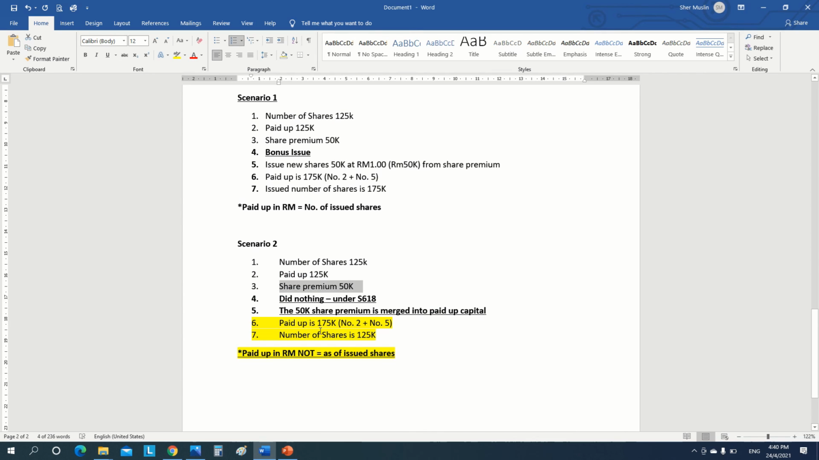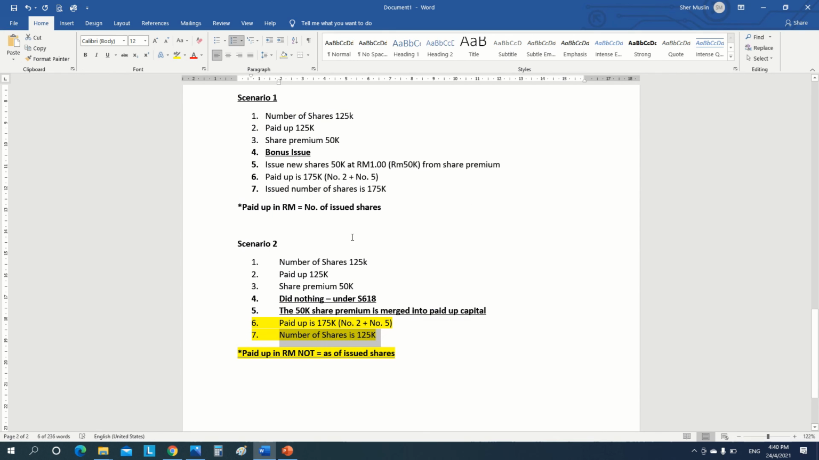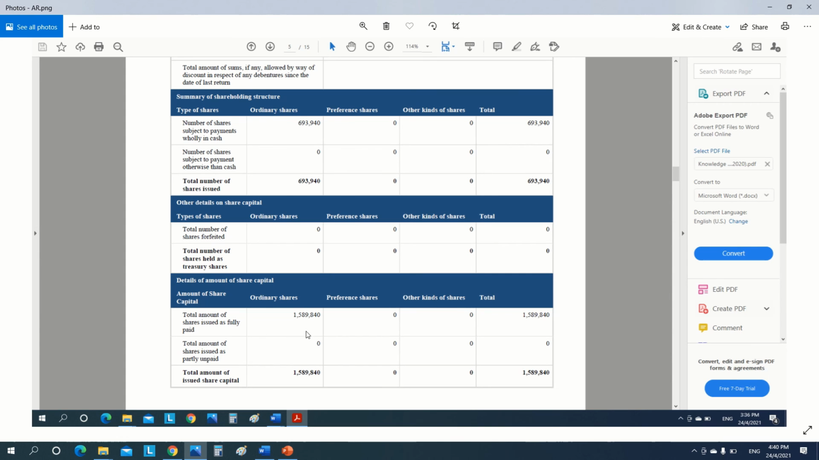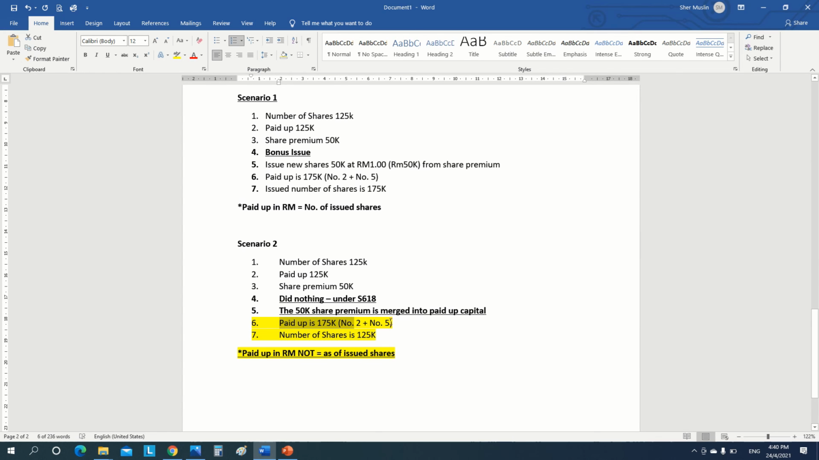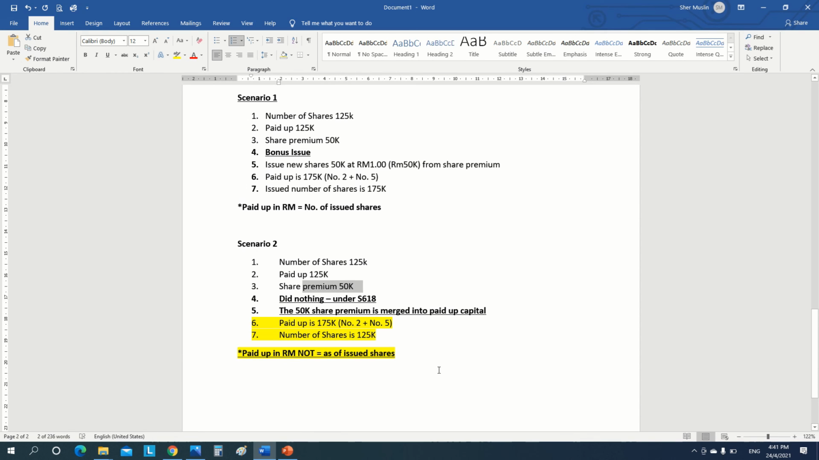Okay, so I repeat. The issued capital you update here, number of shares subject to payment wholly in cash. Total number of shares issued is 125,000 for ABC company. Then here you put the paid up capital 175,000, which is the issued capital plus the share premium amount. So you should update and reflect it here.